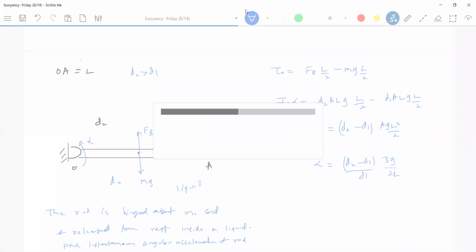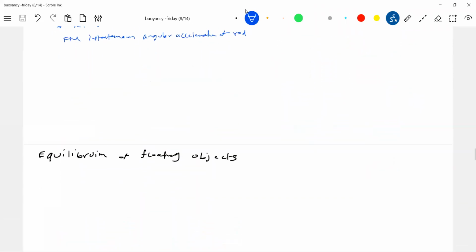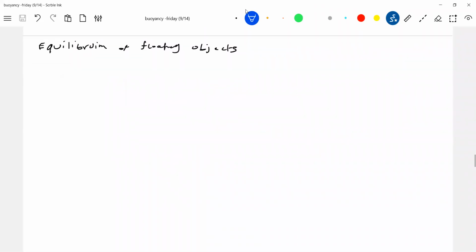And this is what I took, a rod. Now imagine a disc, sphere, cylinder, or any other cone. Okay, we'll go for the equilibrium of floating objects. These will be only theoretical ideas. We will not go in depth, just theoretical ideas.